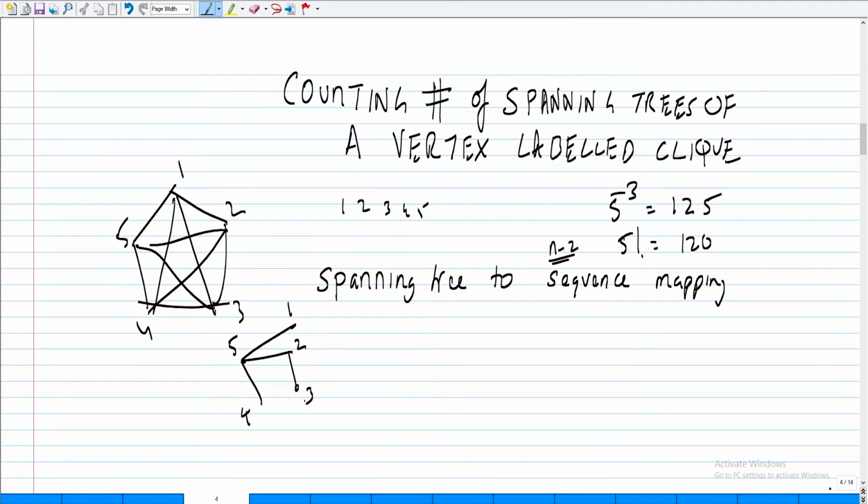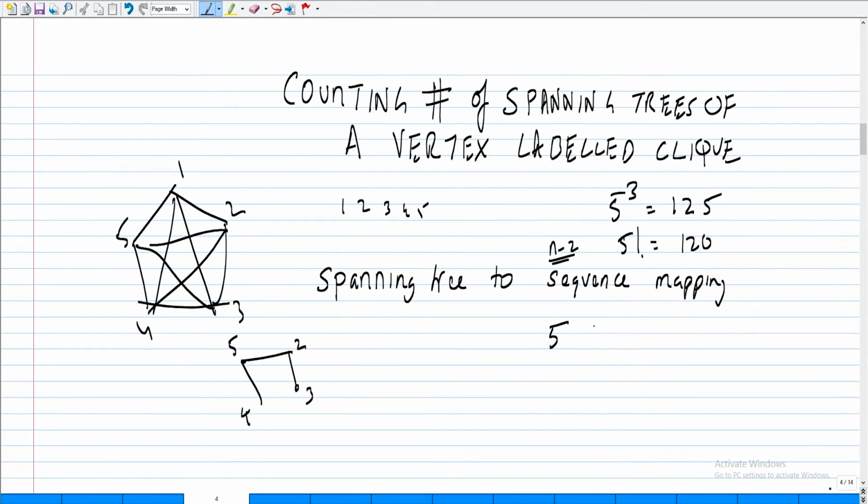Fine. So here is the way the sequence is output. You take the least labeled leaf and print its neighbor down, 5, then you erase it. Now you look at the least labeled leaf, the one leaf with the least label, and print its neighbor down.